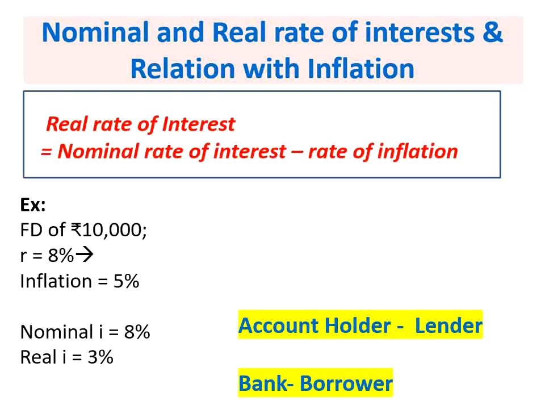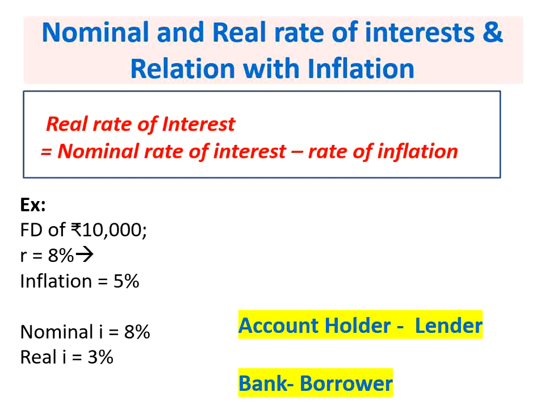Let's get back to the previous example where the bank is offering an interest rate of 8% on the fixed deposit, and the rate of inflation in the economy is 5%. Now, please note here that the account holder who is making a fixed deposit with the bank is the lender, he is giving his money from his account to the bank for a fixed period of time. So, he is lending his money to the bank and the bank is the borrower.